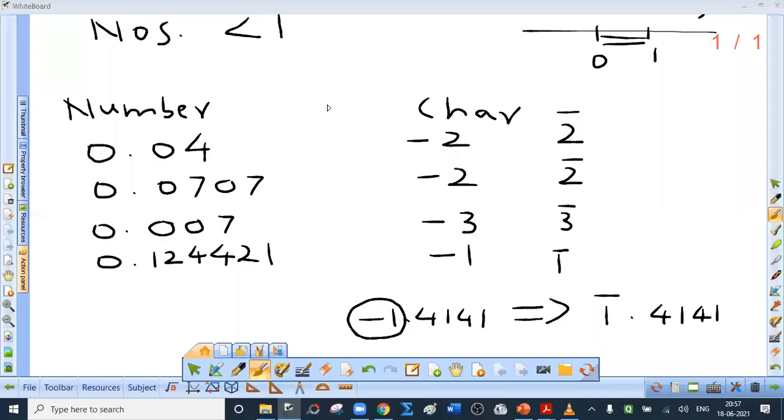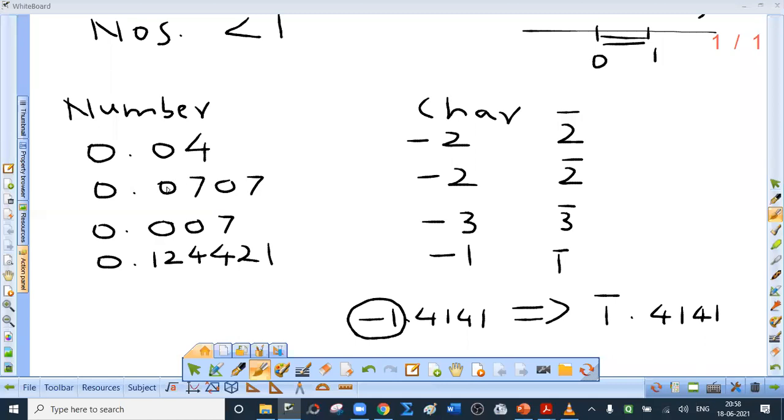Okay, I'll tell you the working rule. If the number is less than 1, characteristic is negative, and it is one more than the number of zeros immediately placed after the decimal point. That is the number of zeros between the decimal point and the first significant digit. Otherwise, what will happen?